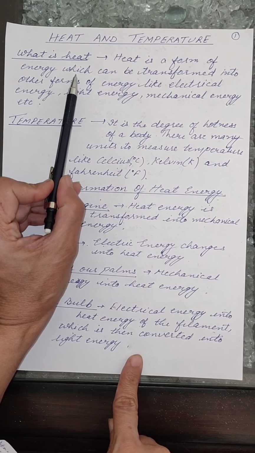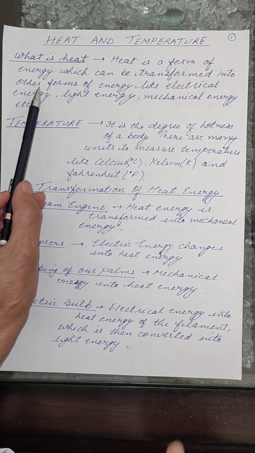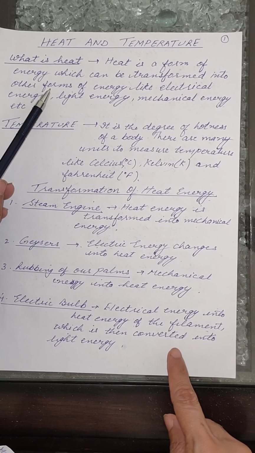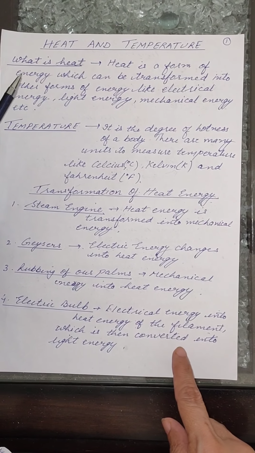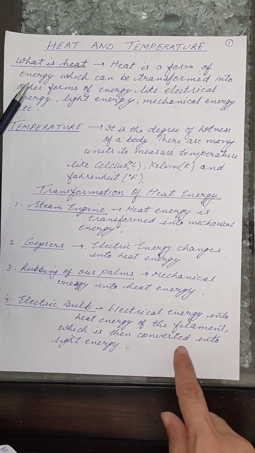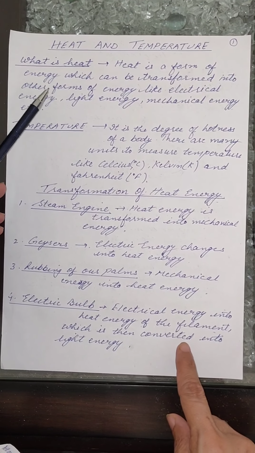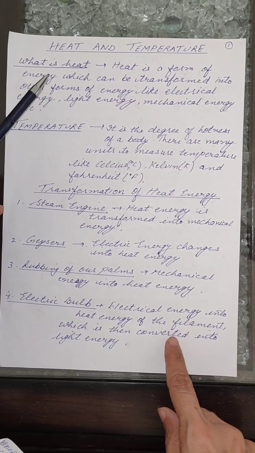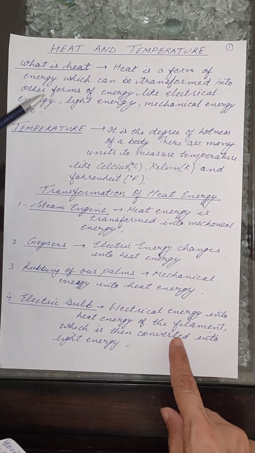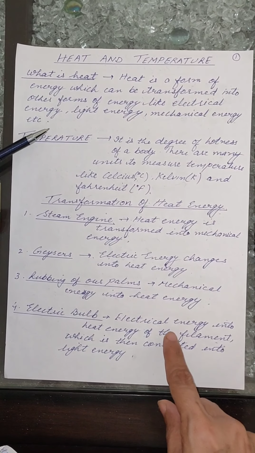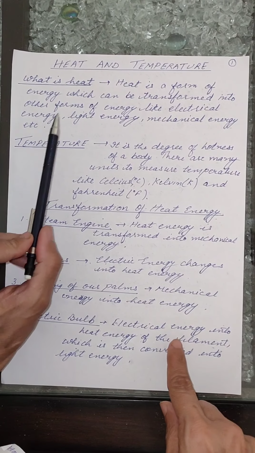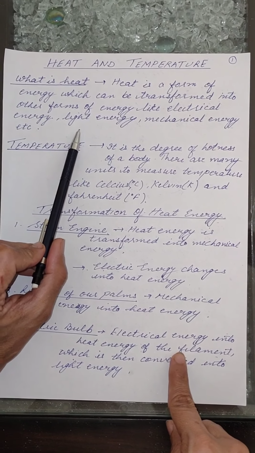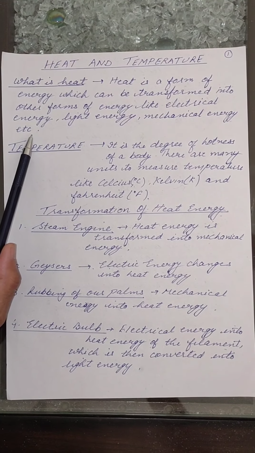What is heat? Heat is a form of energy which can be transformed into other forms of energy. We have learned in the previous classes also that it is a form of energy and we can convert it into different forms of energy. Even it can be generated from other sources of energy also. Later on I'll give you the examples of this. So it can be transformed into other forms of energy like electrical energy, light energy and mechanical energy.